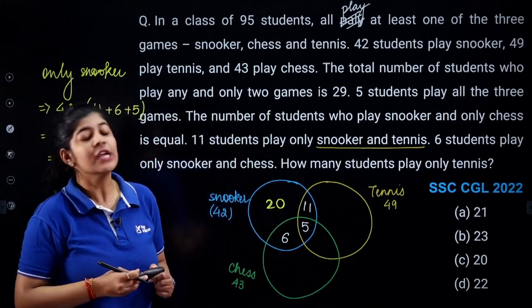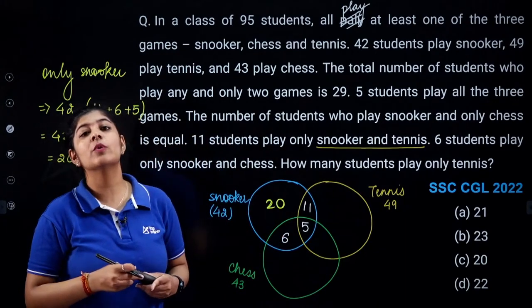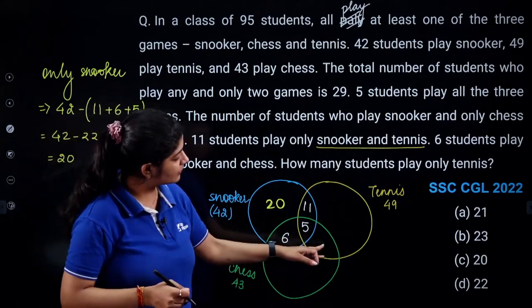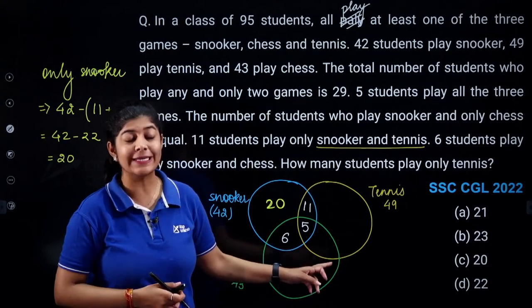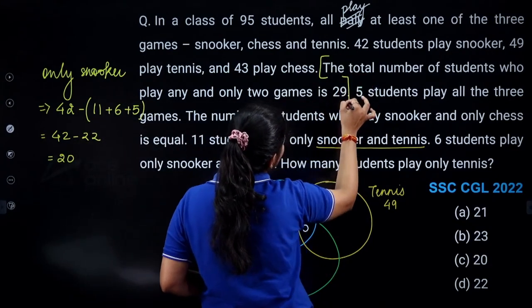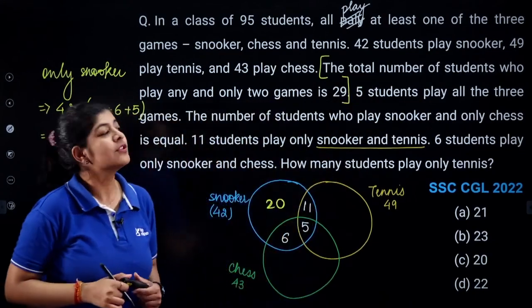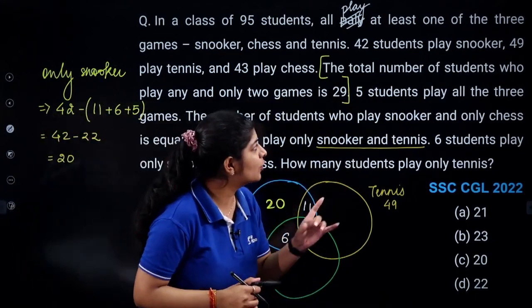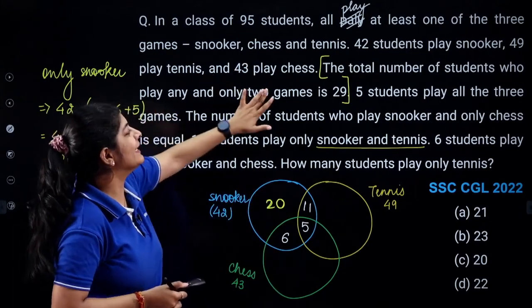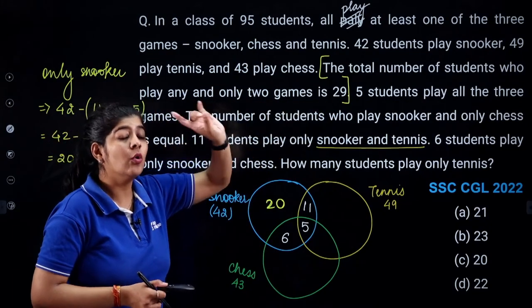Very good, Mahesh. 20 are the students who are playing only snookers. Okay. Now what about this part? How are we going to determine this value? If you read this line carefully, you can easily get the value. The question is saying that the total number of students who play only 2 games is 29. Only 2 games.